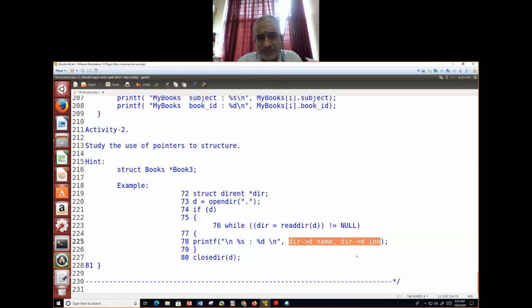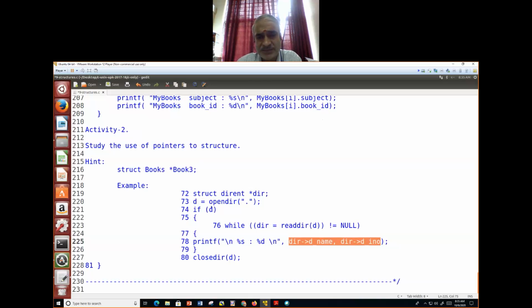Can I demonstrate that? How do I make book 3 point to the structure? How do I get the address of the structure? Is struct books itself an address, or do I have to use ampersand? You have to play around.